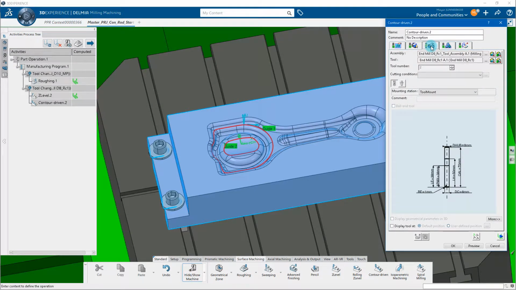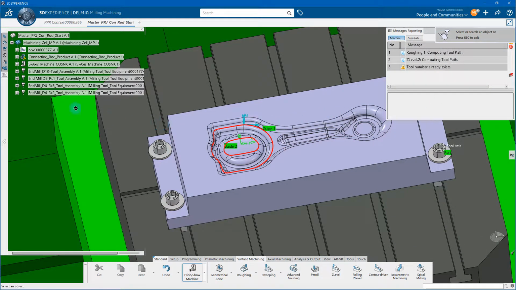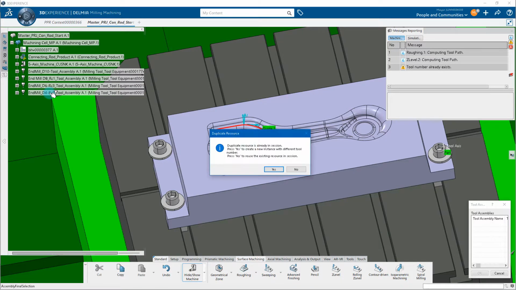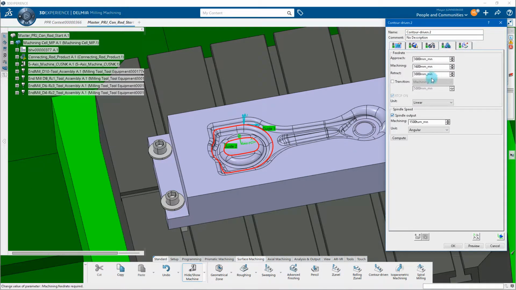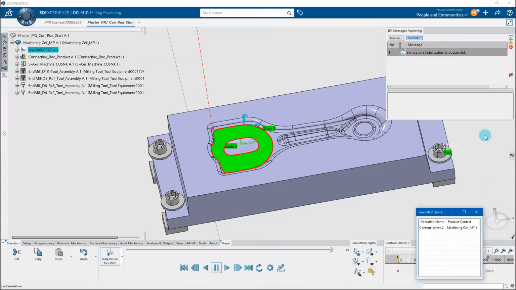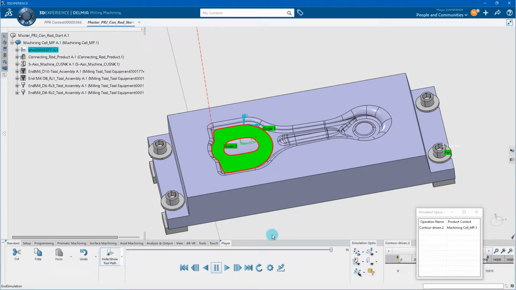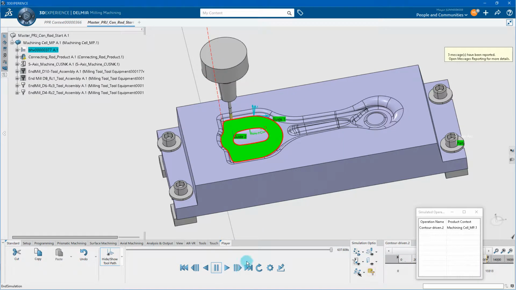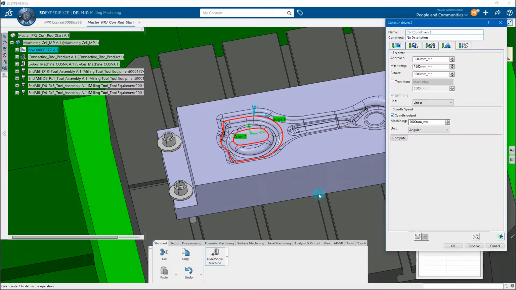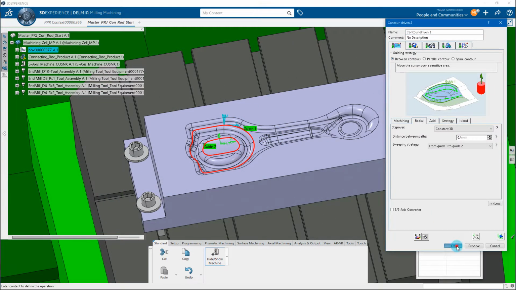We will select a different tool, as the operation creates a finer level of finishing. Specify the feed rate, spindle speed, and compute the tool path. Save the contour-driven operation.